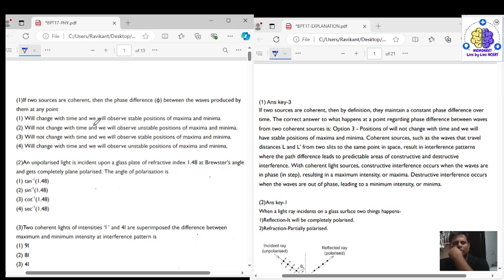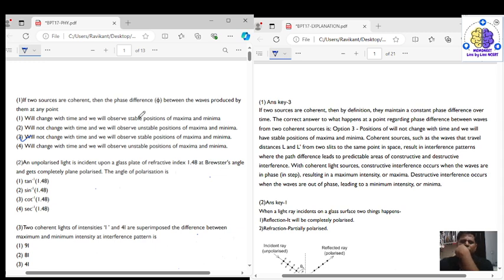Will not change with time, yes, and will observe unstable position, no. Option 3 says that the phase will not change with time, right, and we will observe stable position of maxima and minima, right. So the correct answer for question number 1 is option 3, that is, if the two sources are coherent, then the phase difference between the waves produced by them at any point will not change with time, and we will observe stable position of maxima and minima, right.